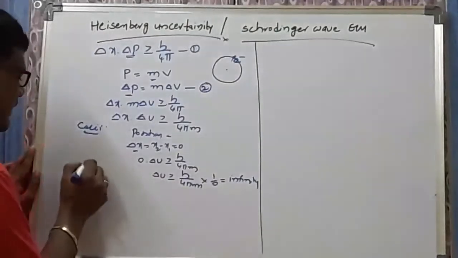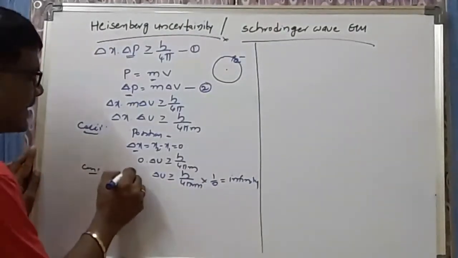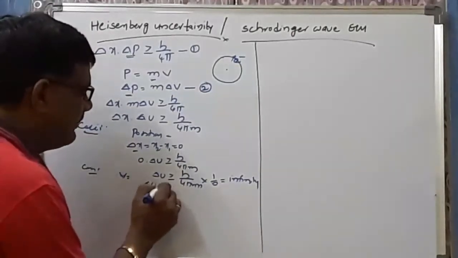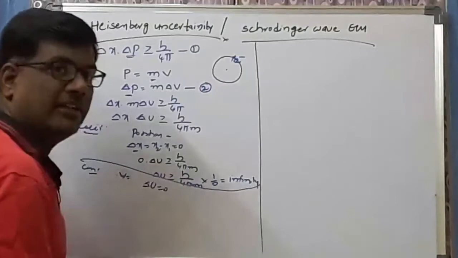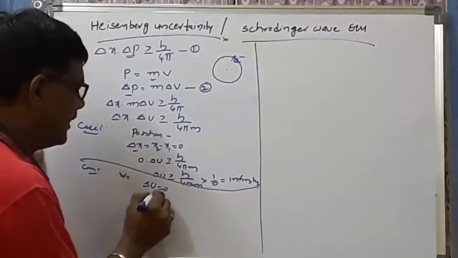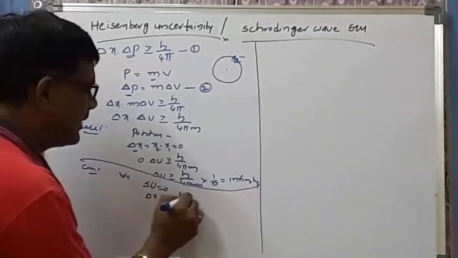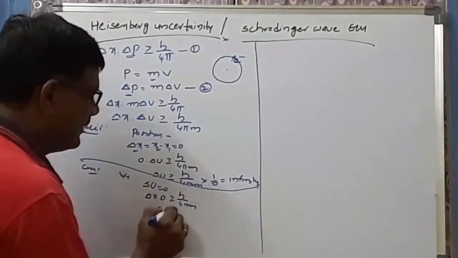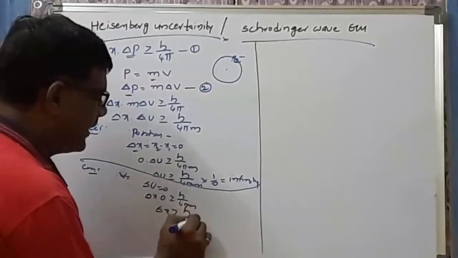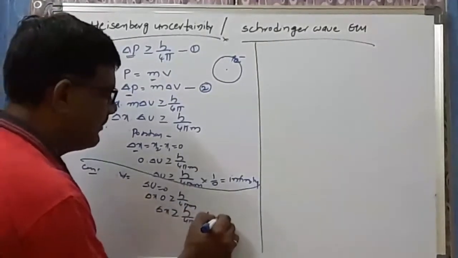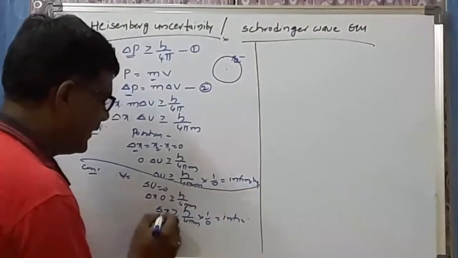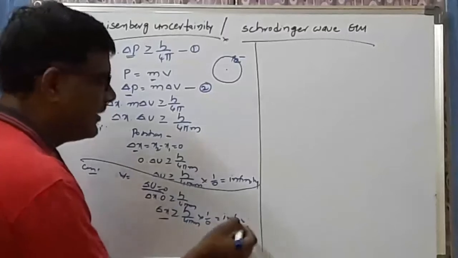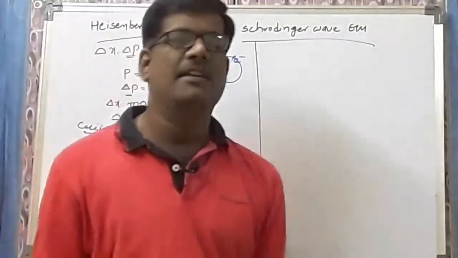Let us take case 2. Similarly, when the velocity is exactly known, what happens? Delta v will be equal to 0. Substitute in the same equation: delta x into 0 is greater than or equal to h by 4 pi m. Send the 0 to that side. Ultimately delta x is greater than or equal to h by 4 pi m into 1 by 0. 1 by 0 again becomes infinity. Whenever the velocity is exactly known, immediately the position becomes infinity. Infinity cannot be calculated.